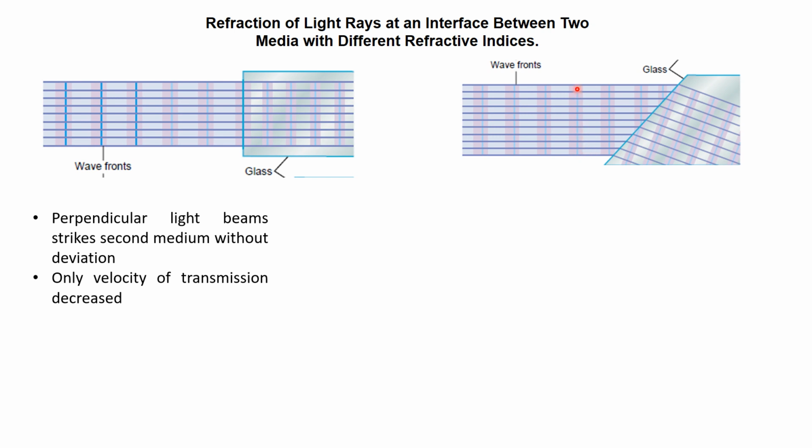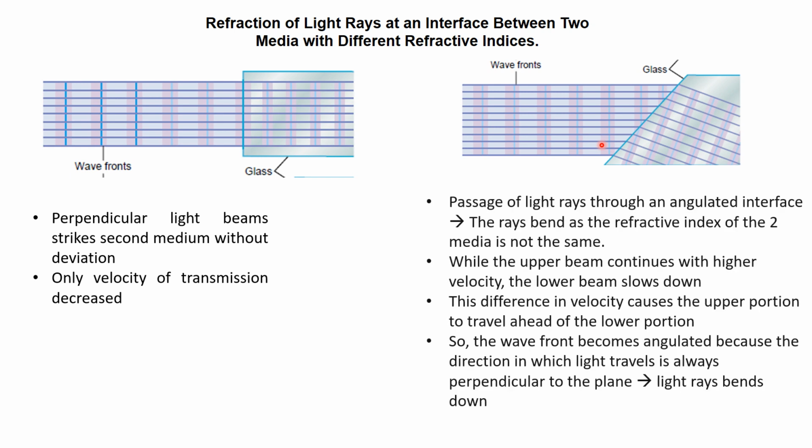Again, the highest beam continues with high velocity, while the lowest one hits the glass and starts to show a decrease in its velocity. And the difference in velocity between the lowest beam and the highest beam will cause the upper beam to travel ahead of the lower. So the wave front becomes angulated, because the direction of movement of the light rays is perpendicular to the plane.